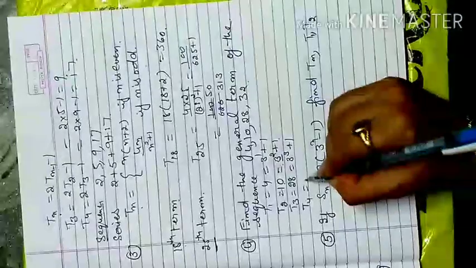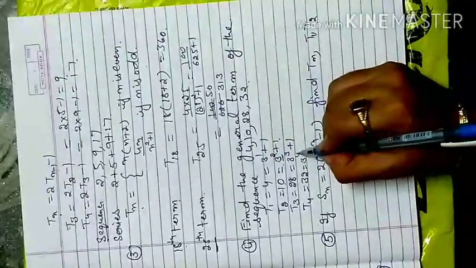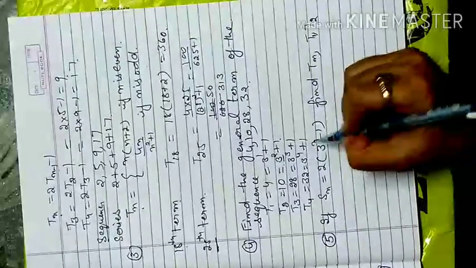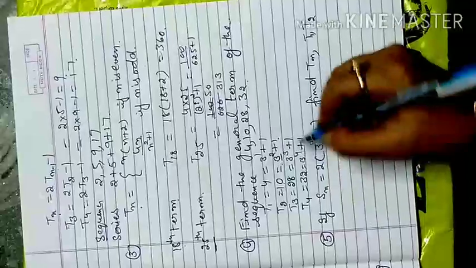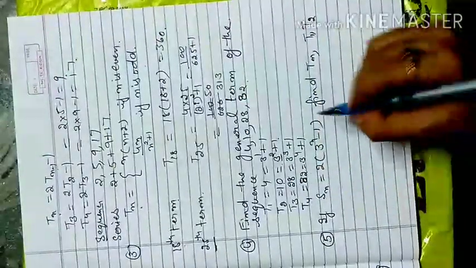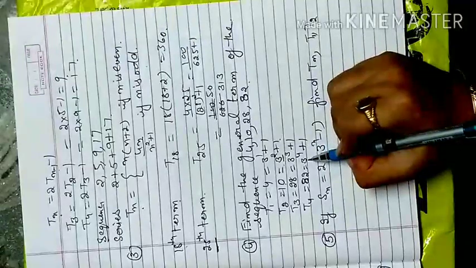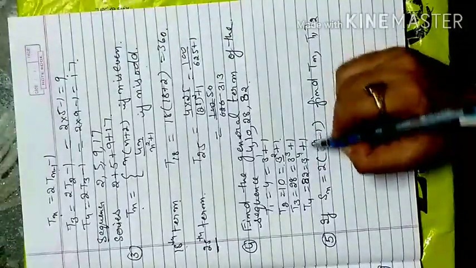Now next is term 4. Then I check the pattern again. According to the series, it will be 3 raised to power 4 plus 1. This is not 32, sorry, it is 82. So 3 raised to power 4 is 81 plus 1, that is 82.